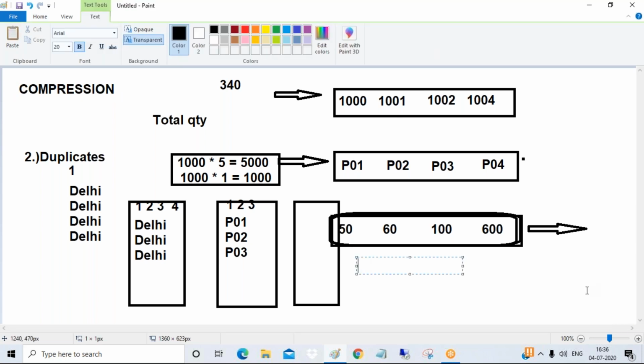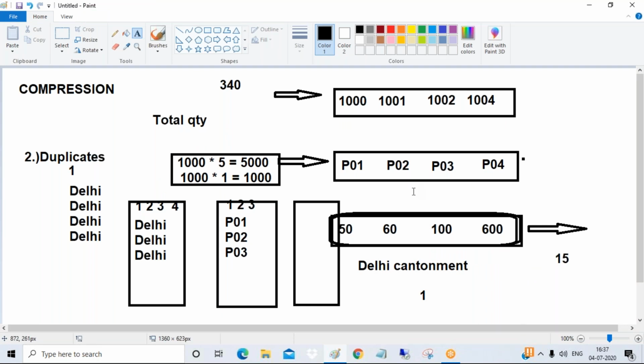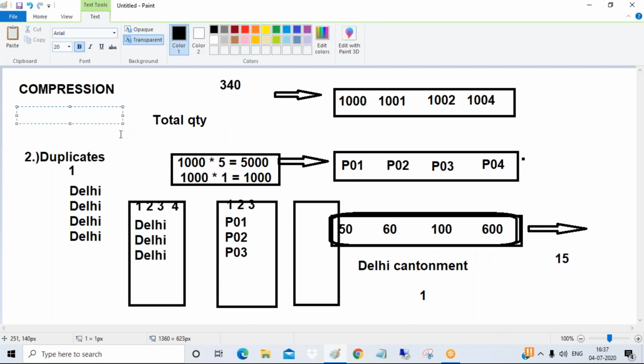For example, Delhi cantonment. See, guys, how many bytes is it occupying this time? You tell me. Delhi cantonment. Suppose it's a total of 15 characters. But with HANA, with the help of codes, it is occupying only 1 character, only 1 byte. See how much memory it is reducing. So with this, we can compress the data. With this, we can achieve a concept called data compression. Data can be highly compressed. So with the compression of data, memory cost can be reduced to a greater extent.